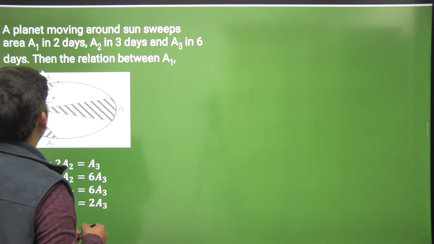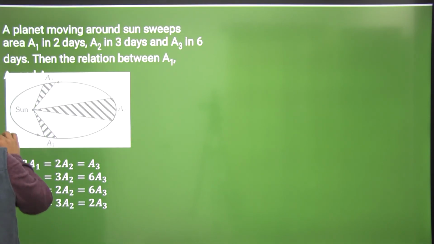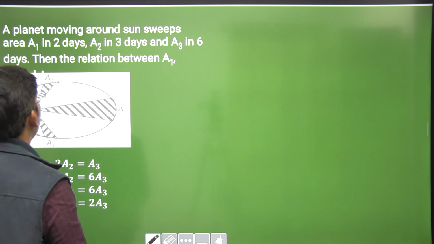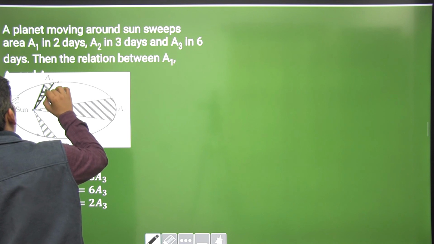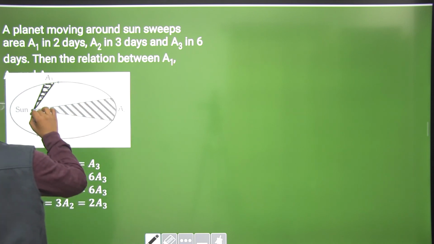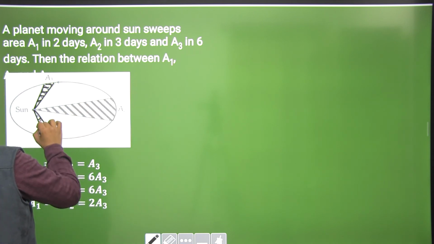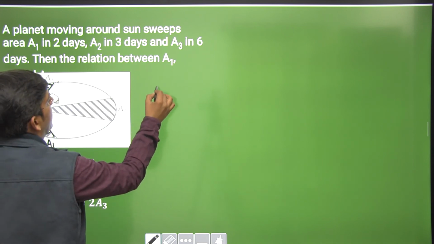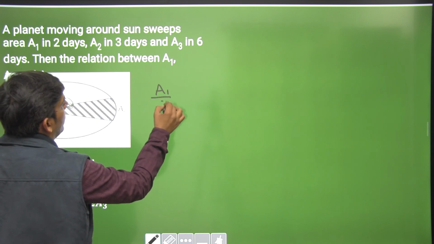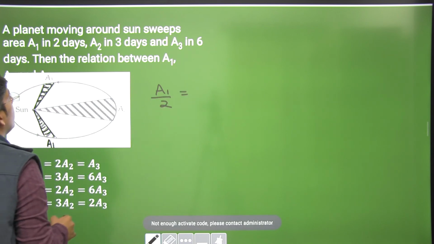A planet moving around the sun sweeps area A1 in 2 days. This area is A1, swept by the planet in 2 days. In 1 day, the planet sweeps A1 by 2 area, right?